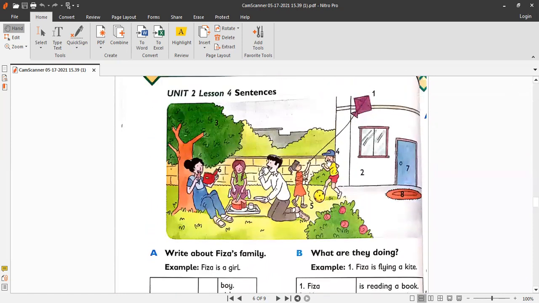So what is this? It is a cap. And what color is it? It's blue. Okay. It's blue. The cap is blue.